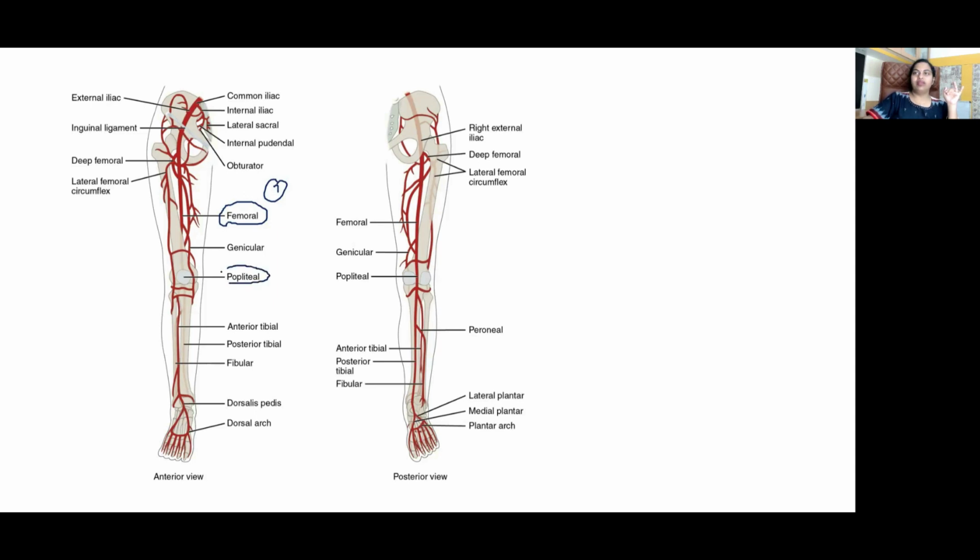Branches of popliteal artery, the genicular branches: superomedial genicular, inferomedial genicular, superolateral genicular, inferolateral genicular, and middle genicular. Am I right? Okay.